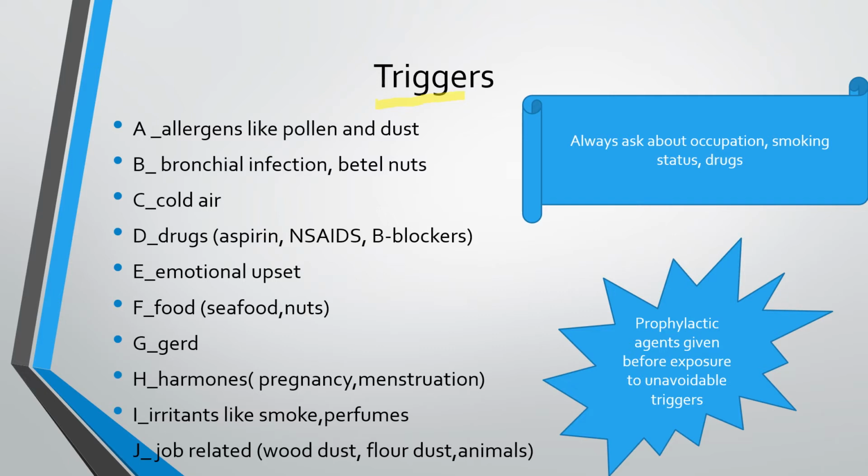Why should we know these triggers? Because we have to ask about their exposure during our history. So always ask about the occupation, smoking status, drugs, and past medical conditions while taking the history from these asthmatic patients. Also, if there is a known trigger which is unavoidable, like exercise or cold air, what we can do is give them prophylactic agents before the exposure to these unavoidable agents. We will talk about the asthma drugs and how we give them in the next video.